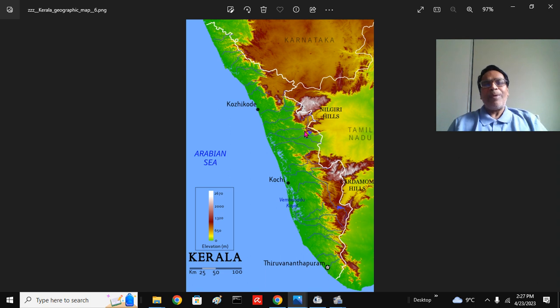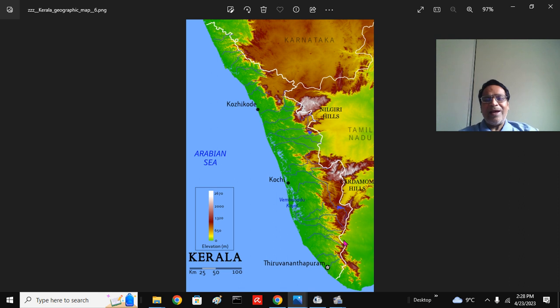So Wayanad Plateau, then of course these are the Nilgiris, and this is where the Kundas will be. This is the Palakkad Hills. North of Palakkad Gap is the Palakkad Hills, and south of that gap is the Nelliampathy. This is the Anaimala. This is the Palanis we have not shown. This is the Ilamalai, that is the Periyar. So Periyar and Anaimala, Nelliampathy are 3 regions you can see here. This is the Periyar Dam, Vandi Periyar or Mulai Periyar.